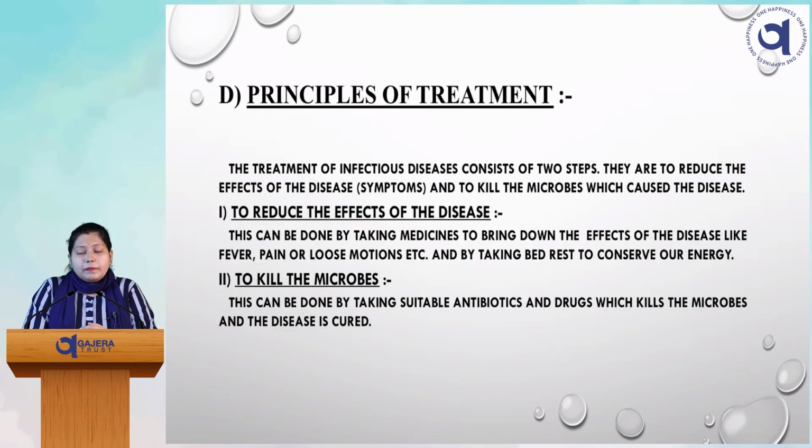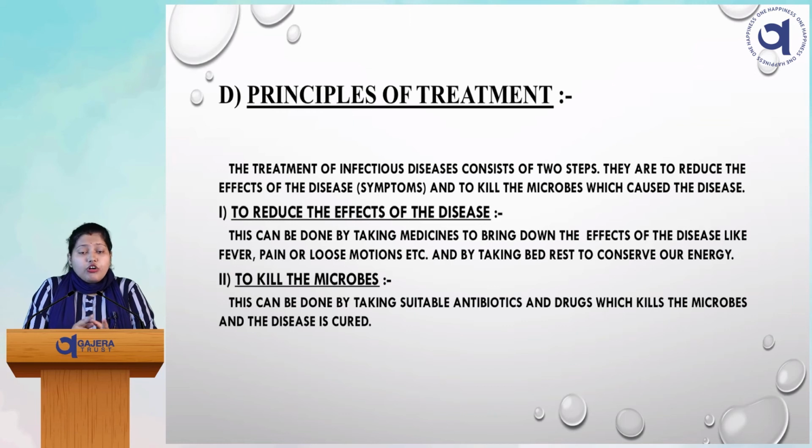Now the next topic is our principle of treatment. So till this point we have discussed the various types of disease, that means what are the causes of disease. Now the question is how we can prevent them, or how we can treat the disease. The treatment of infectious disease consists of two steps. They are to reduce the effect of the disease and to kill the microbes which cause the disease. So in two ways only we can treat infectious disease.